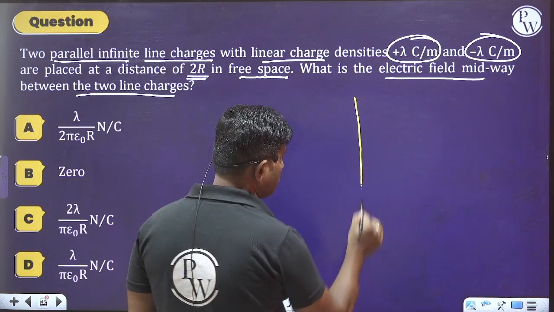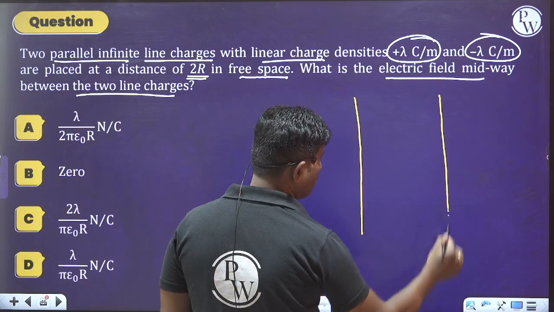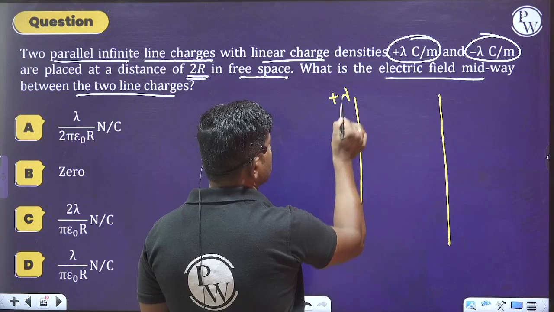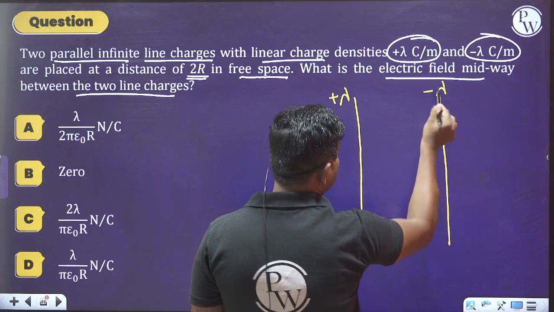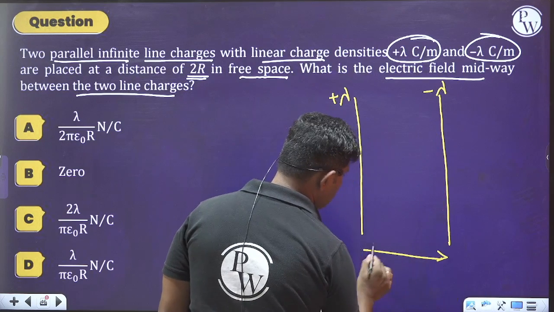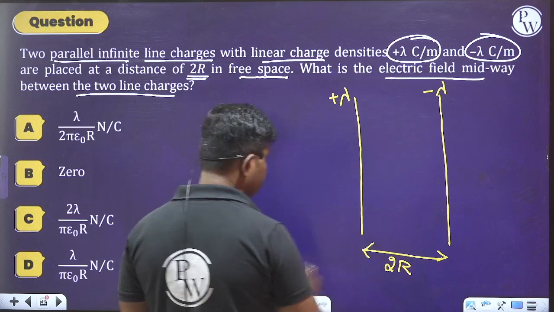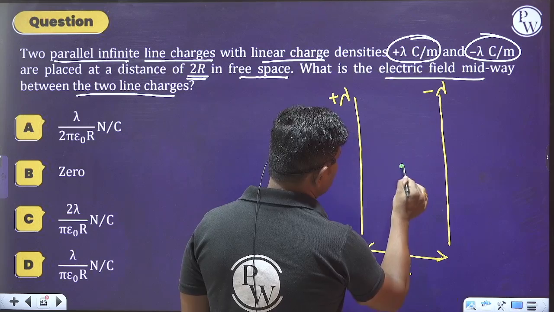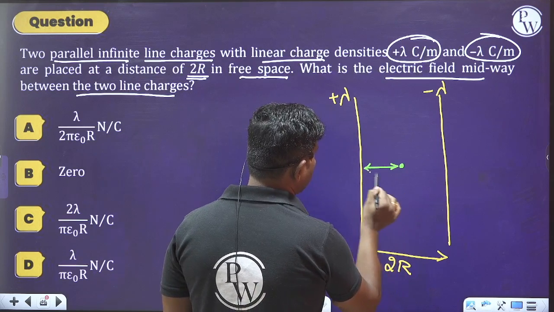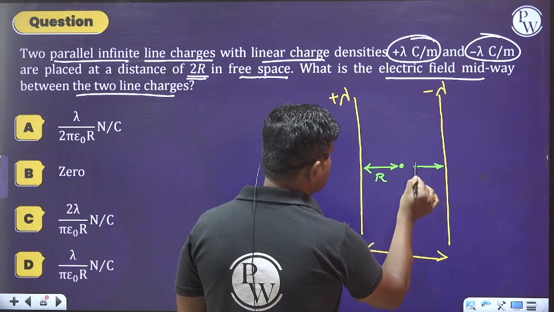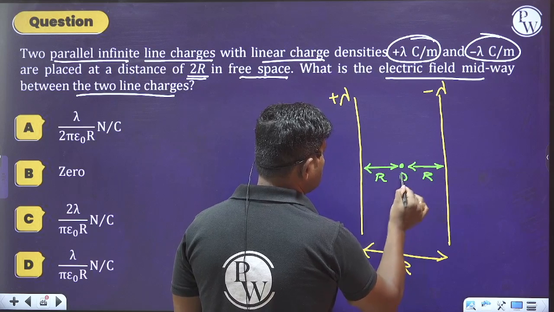Well, let's see here. This is a one line charge and this is another line charge. This is having plus lambda and this is having minus lambda. The separation between the two lines is equal to 2R. Is it clear? Therefore, what is the field at the midway? This is capital R and this also equals capital R. Let us set the point O.